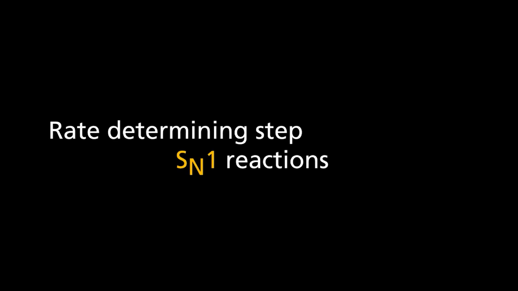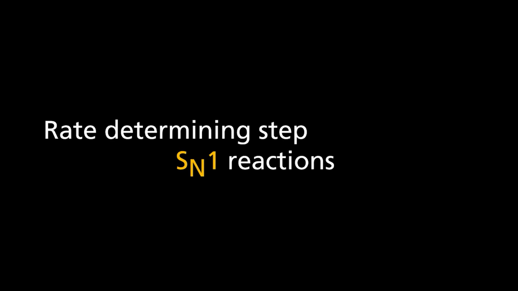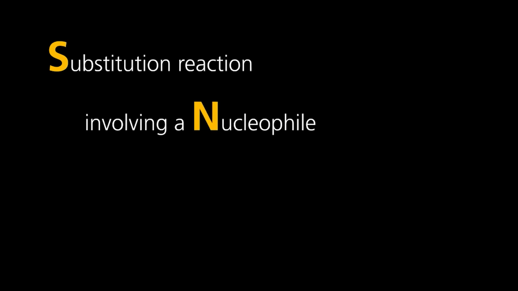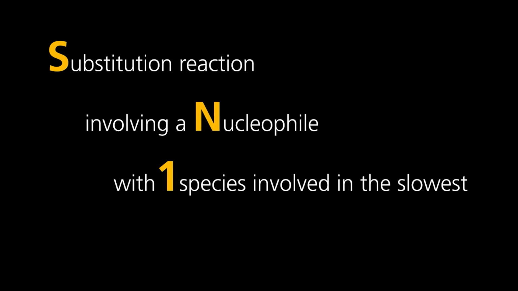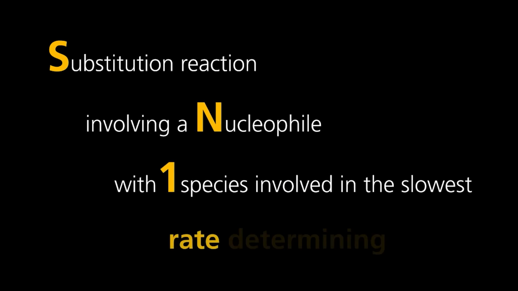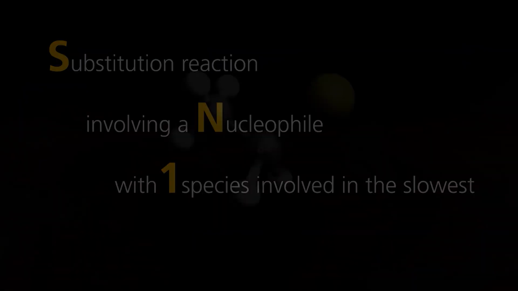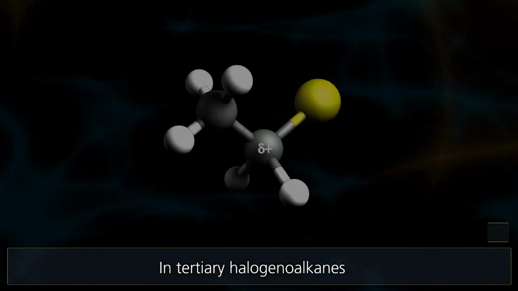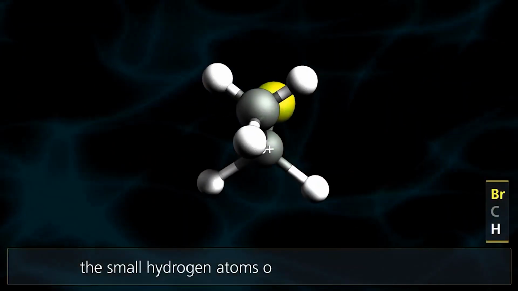This video will tell us how the SN1 reaction takes place. SN1 reaction. S stands for substitution, N stands for nucleophile, and 1 represents that the slowest step, the rate determining step, has only one of the reagents involved in it.